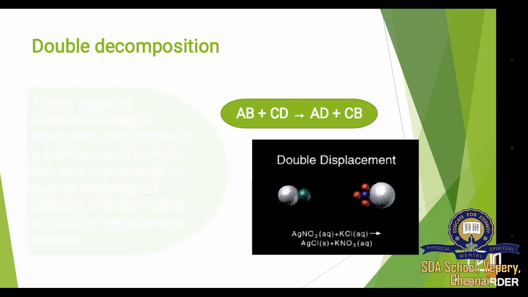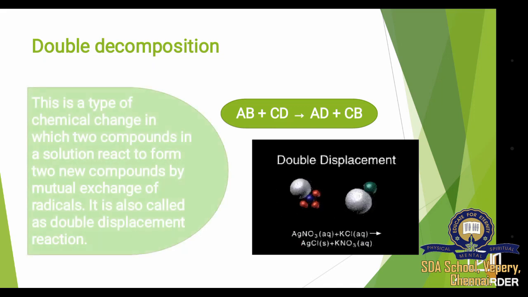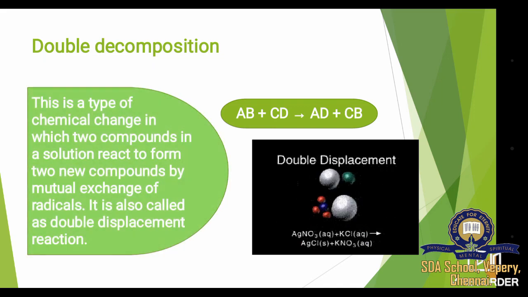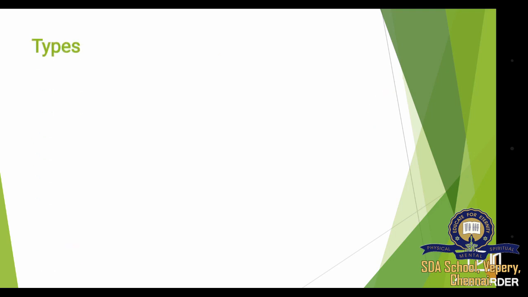Let's see the definition. This is a type of chemical change in which two compounds in a solution react to form two new compounds by mutual exchange of radicals. It is also called a double displacement reaction. Here mutual exchange of radicals is taking place in this type of reaction. Let's see the types of double decomposition reaction.